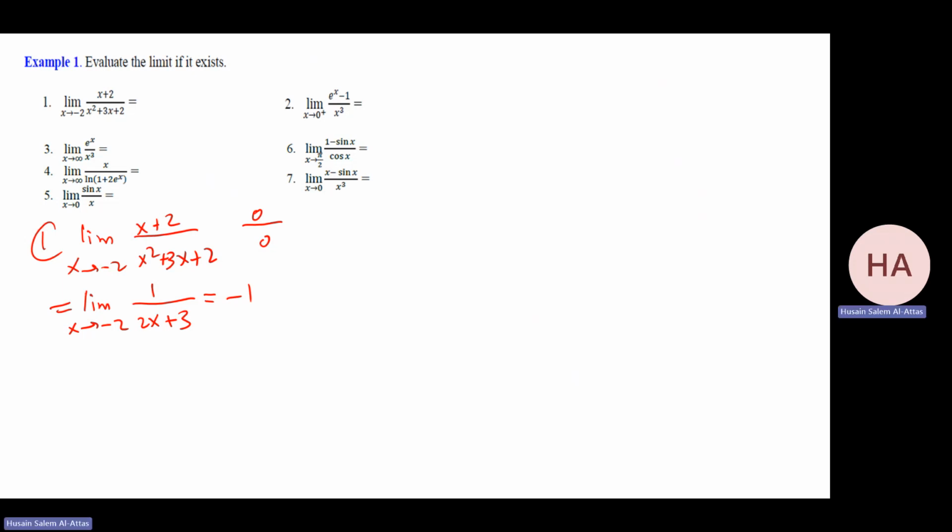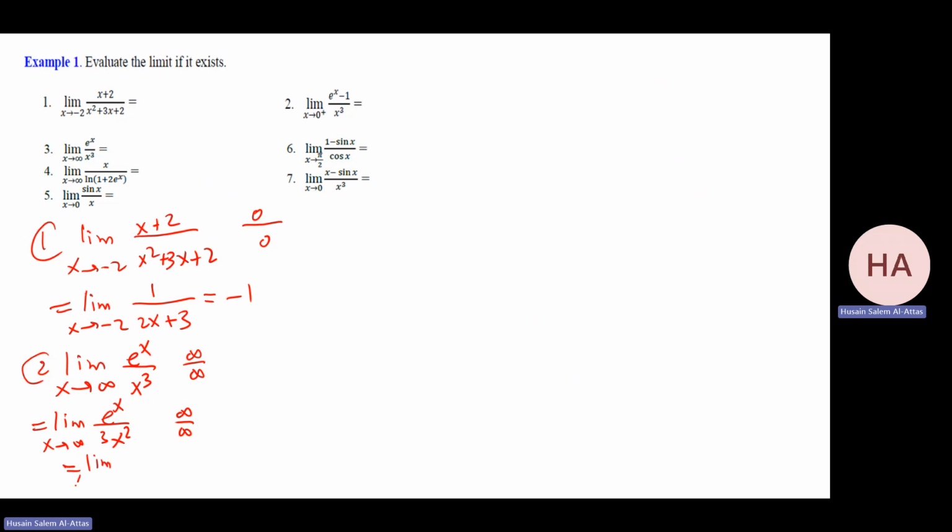Okay, 2. Limit as x goes to infinity, e to the power x over x cubed. Check, that will be infinity over infinity. Differentiate, I can do L'Hopital's rule. I have e to the power x over 3x squared. Check, I have infinity over infinity. I will do it again.